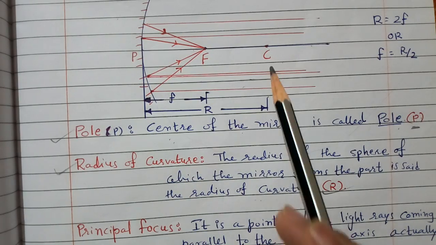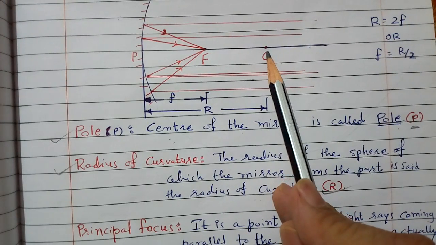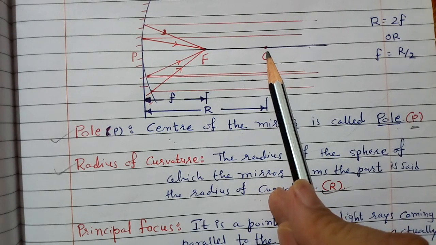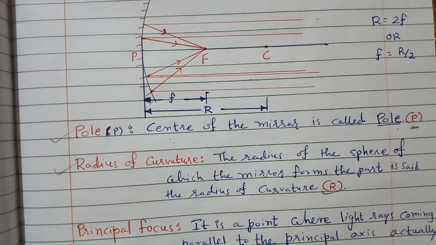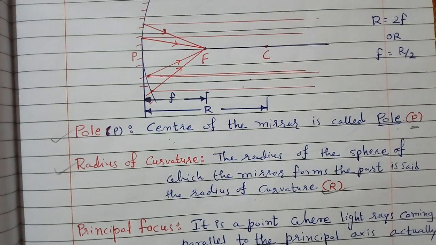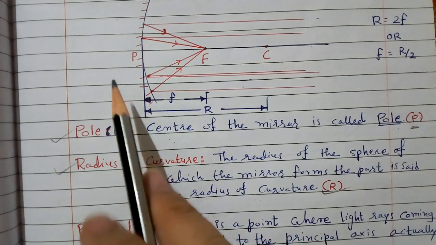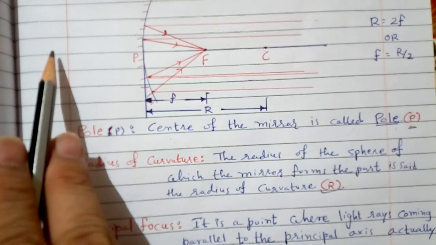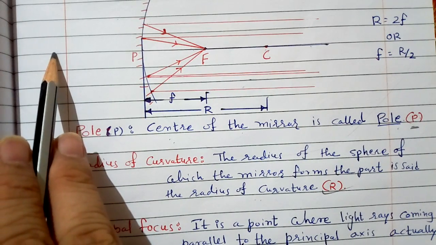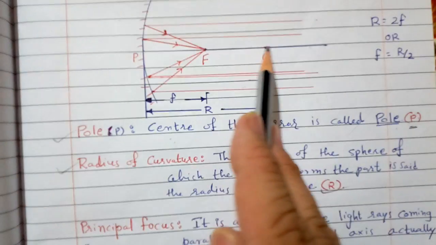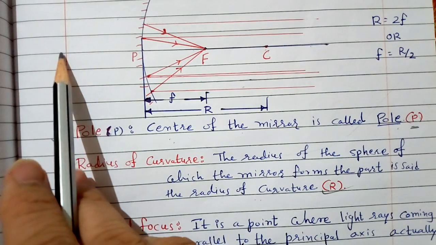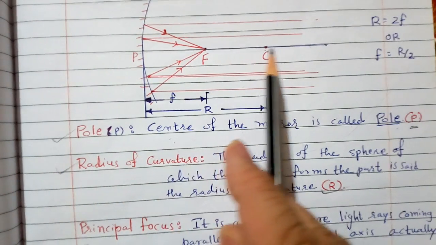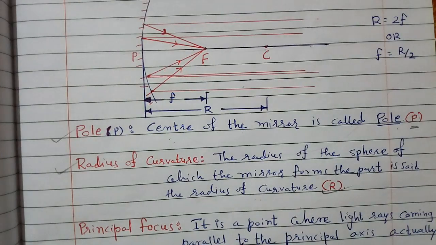Now center of curvature. In the same way, the center of the sphere is called the center of curvature of that convex or concave mirror. Center of curvature is denoted by capital C. So this is pole P, center C, and you can see an imaginary line passing through points P and C. That is called the principal axis.